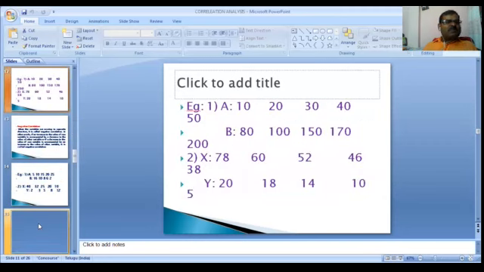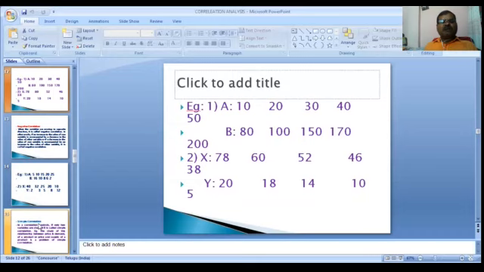For example, observe the variables A and B. A is 10, 20, 30, 40, 50. The values increase in the same order.